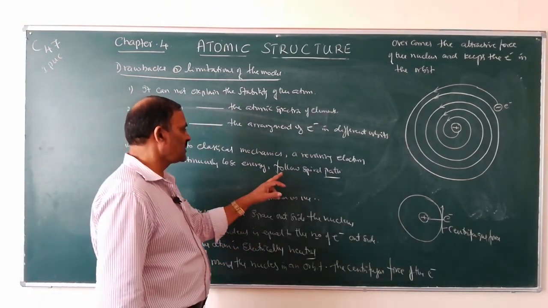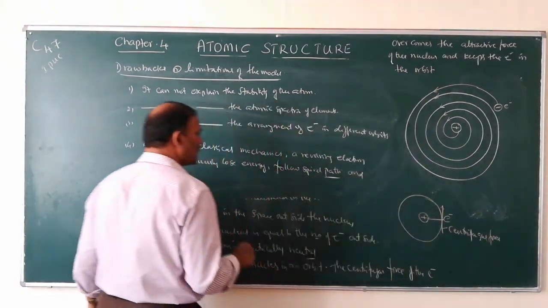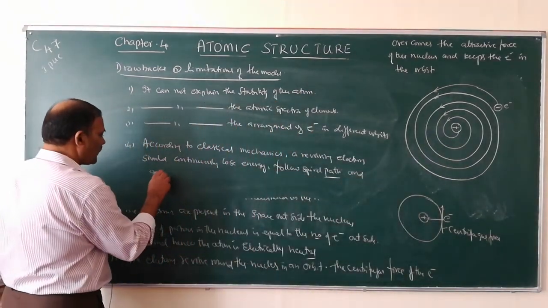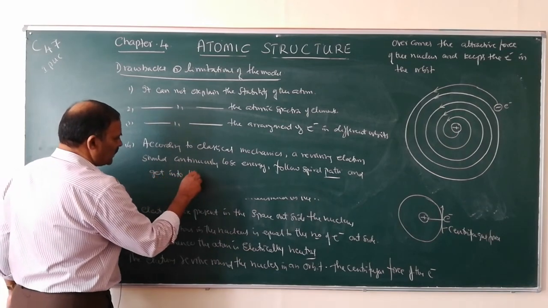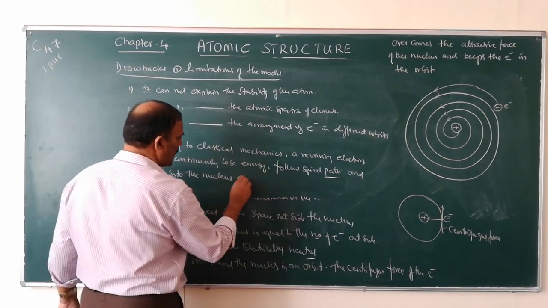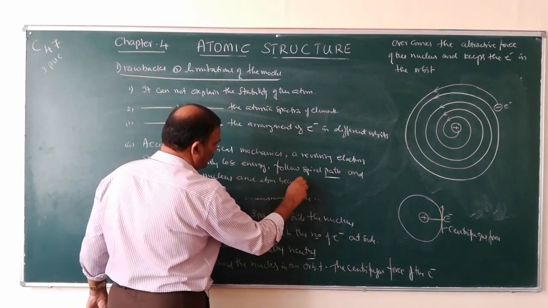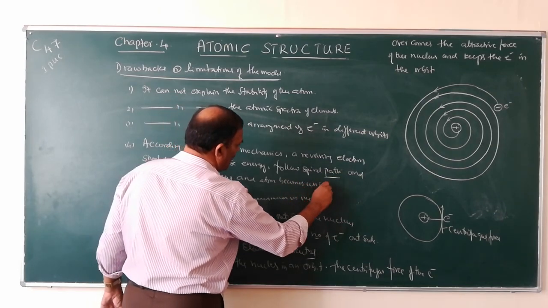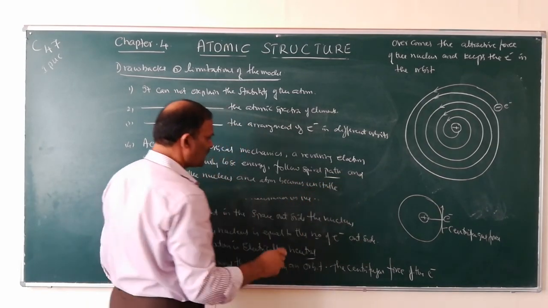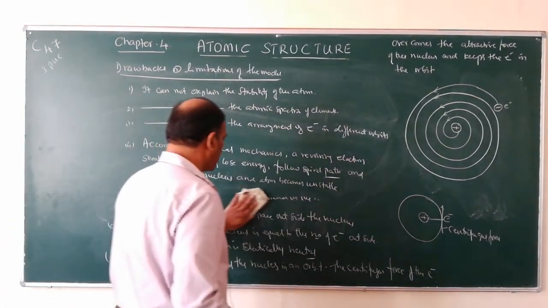Continuously lose energy, follow a spiral path and get into the nucleus, and the atom becomes unstable, but atoms are still stable.